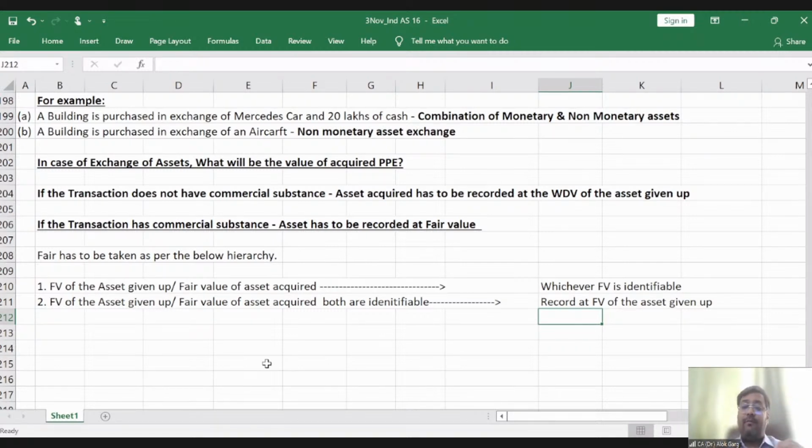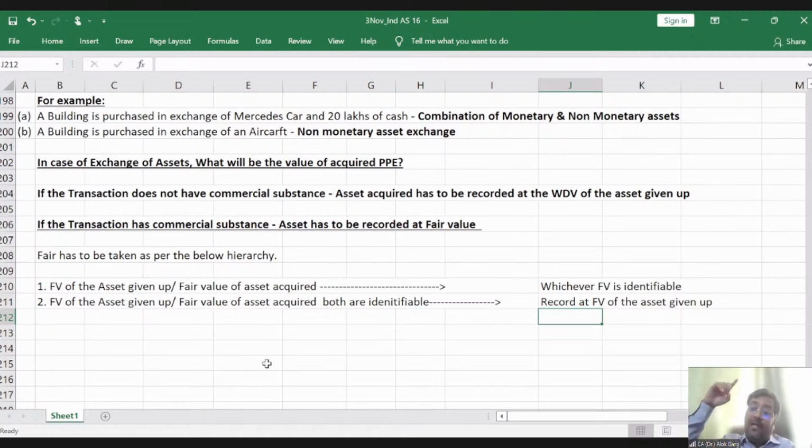Now I'm talking from the perspective of the buyer, who is acquiring the asset. At what value will the buyer recognize the asset? Of course, the buyer will recognize the asset at the fair value of the asset given up. He will say, I have given you my 20 crore worth of property, because this is what he is paying as a consideration.